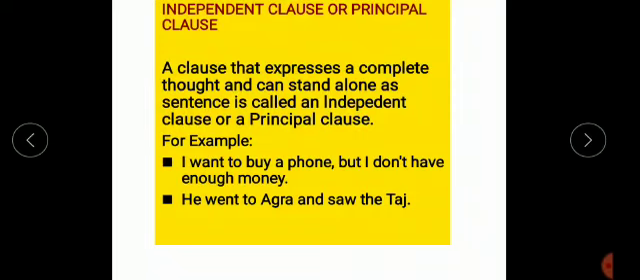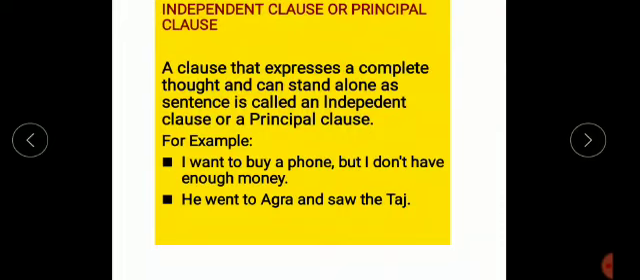"I want to buy a phone." We can separate this clause and write it as a sentence. And similarly, "I don't have enough money." This clause also can be a sentence. It means both clauses are independent.